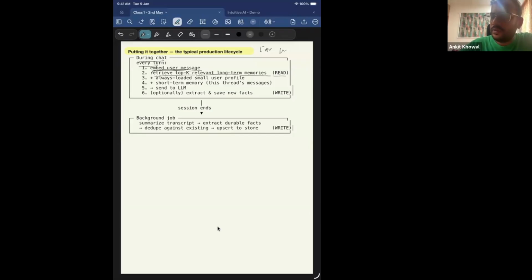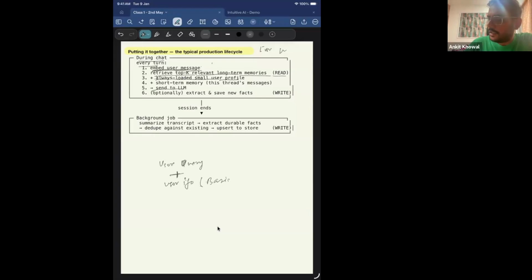There I will see that the user is talking about flights. And in the vector DB, I already have that information that the user likes Indigo flights. So I will retrieve the top K relevant items, which is the user preference. And then I always load the small user profile like name. Small information like name, which is frequently used, I will store it. And preference information, I will fetch from the DB, from the long-term memory. So I keep a combination of long and short-term memory and then send the user query. So what I will do is user query plus some user info, right?